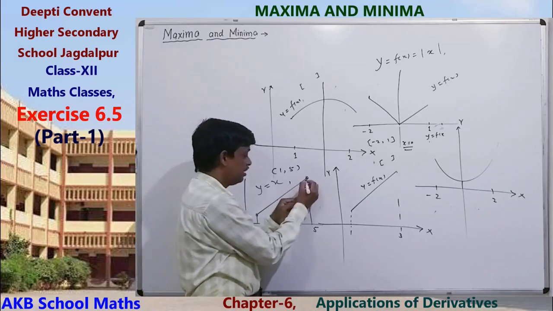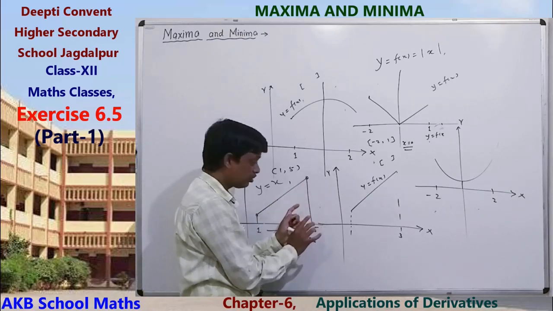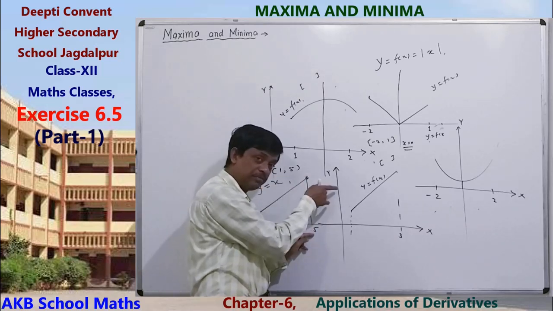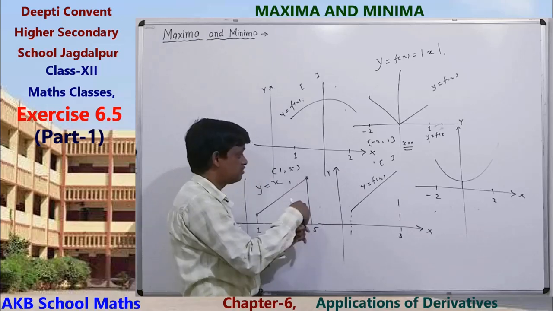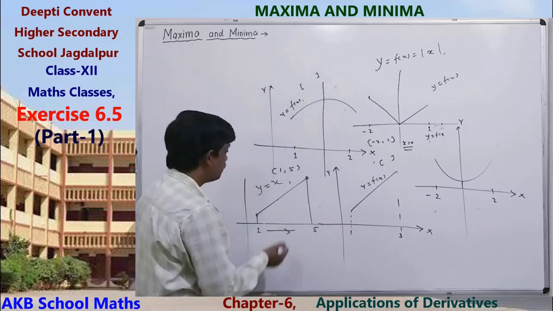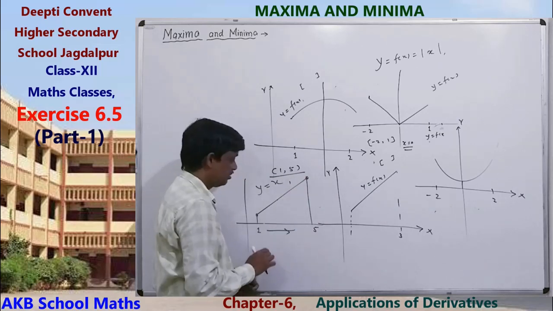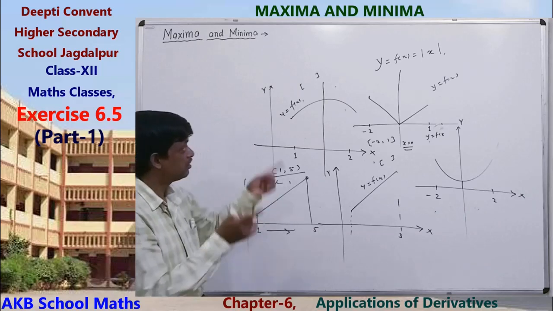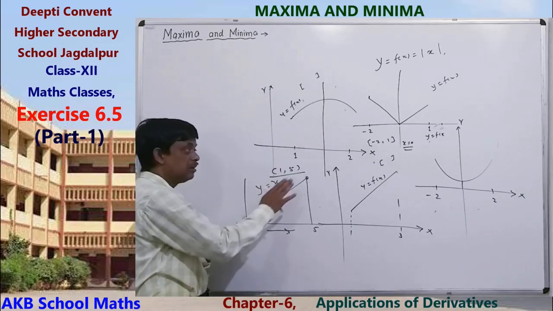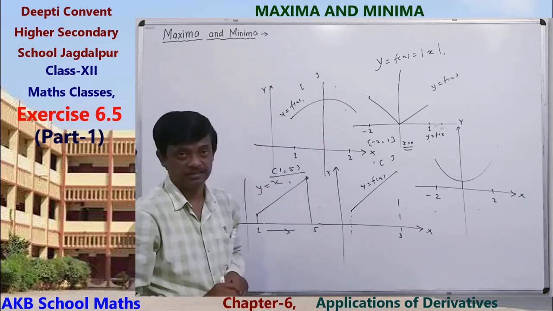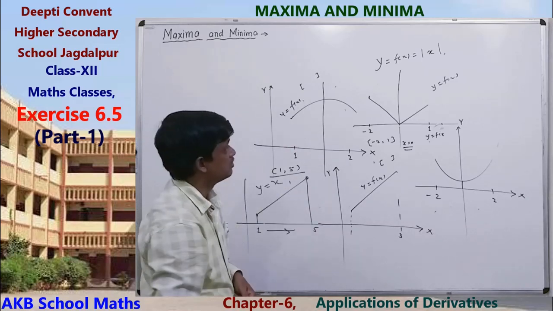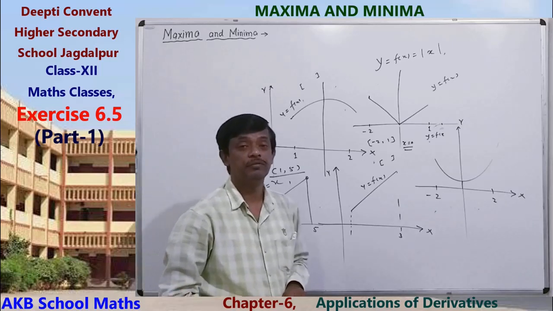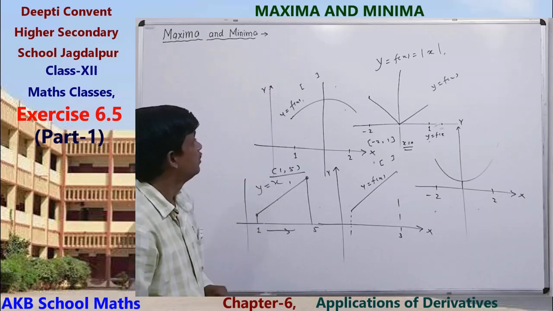Similarly, if we take any value closer to 5, then we can also get a greater value closer to 5. That is, the maximum will not exist. So in the case of an open interval, in this type of question, the maximum and minimum will not exist. But if the interval is closed and the function is continuous, then the maximum and minimum will exist. Okay? So this is the general discussion about the maximum and minimum value of a function.